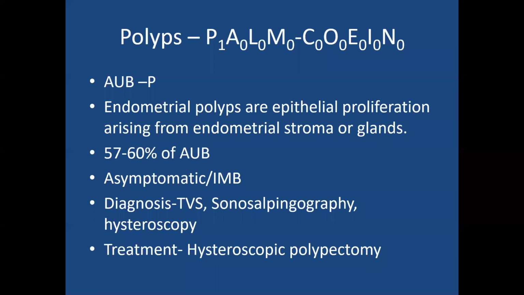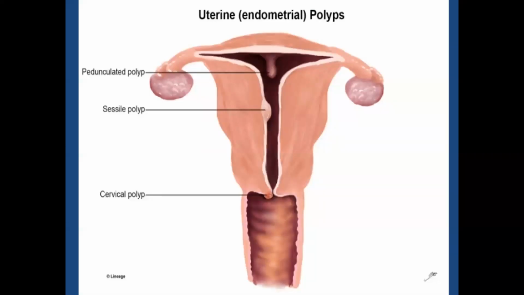Here you can see a pedunculated polyp, that is, it has a stalk, at the fundal region. Here it is a sessile polyp, that is, it has no stalk. So this is the polyp at the fundal region. How can you differentiate an endometrial polyp from a submucous fibroid? By histopathological examination. These polyps contain only endometrial glands, whereas if it is a submucous fibroid, it will have muscular tissue, myometrium.